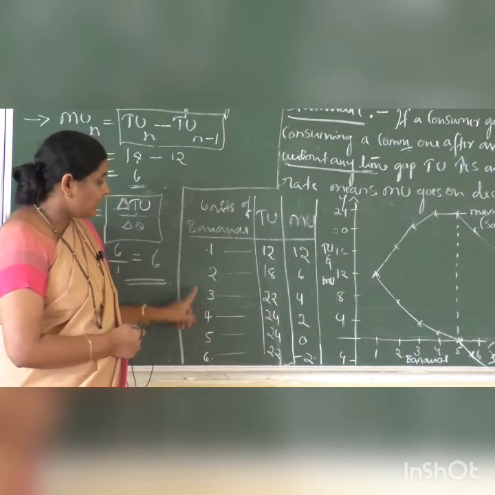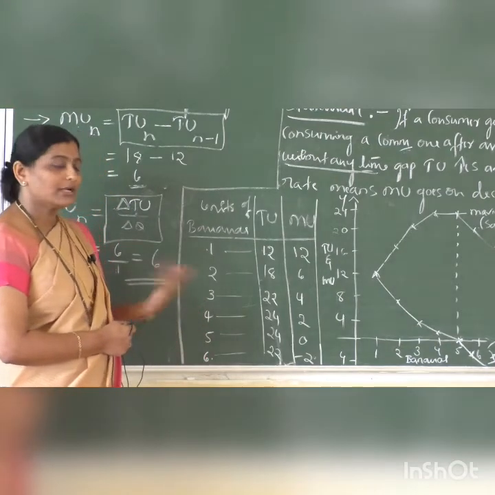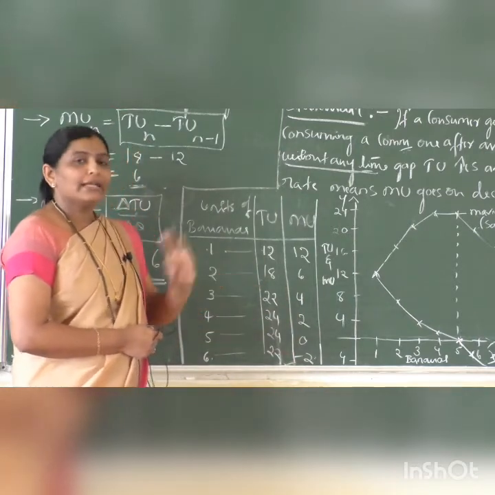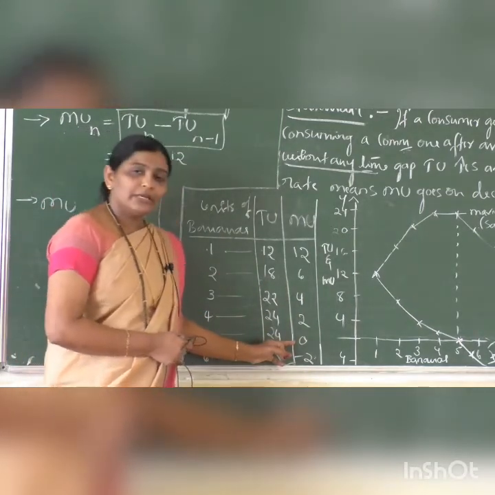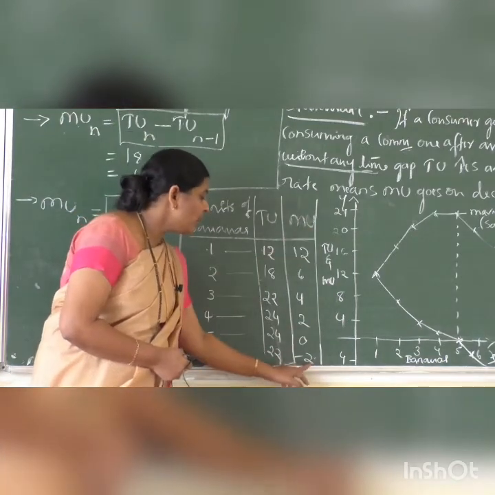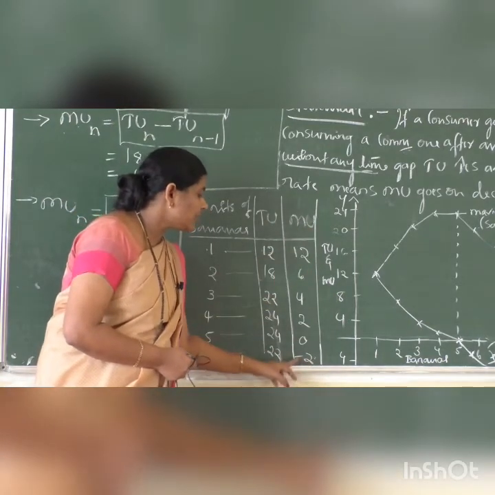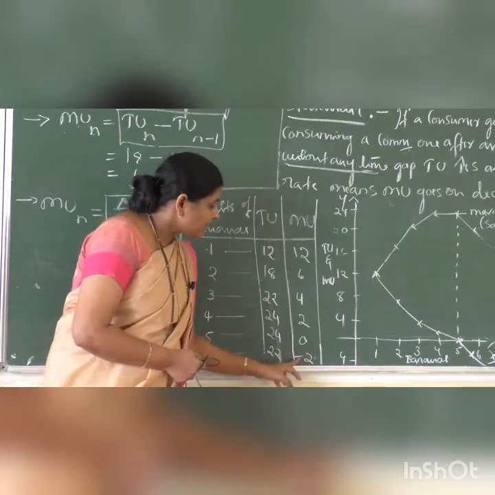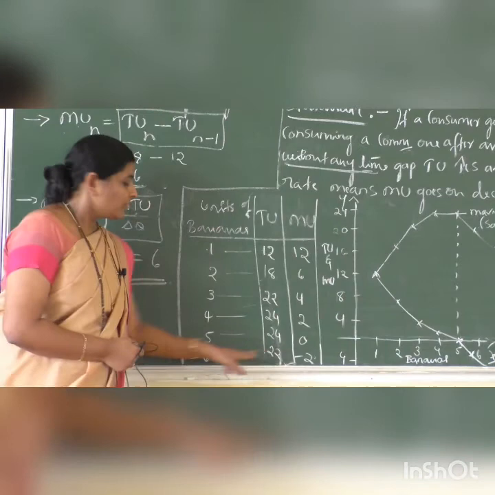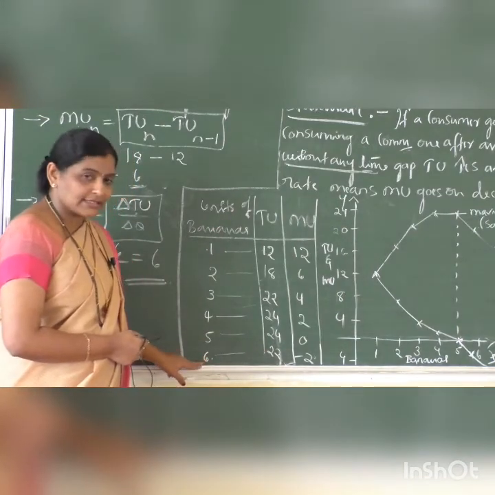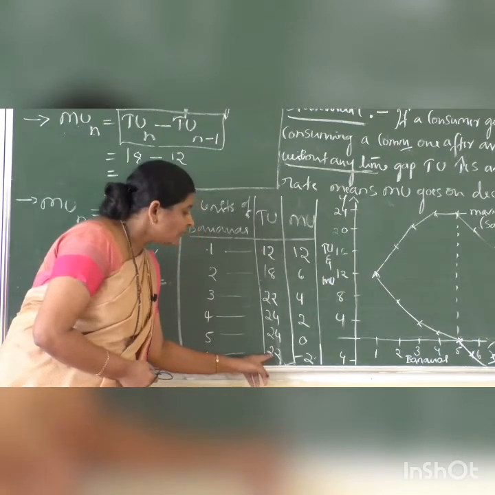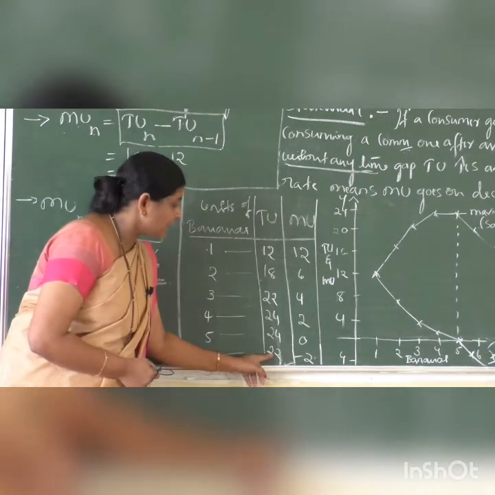If one more banana is given to him, what happens to him? Then there is no utility added to him. Utility will become disutility with a negative value. It comes under marginal utility. Marginal utility here is -2. It goes below the x-axis when he takes the sixth and last unit of banana. So total utility also starts decreasing.